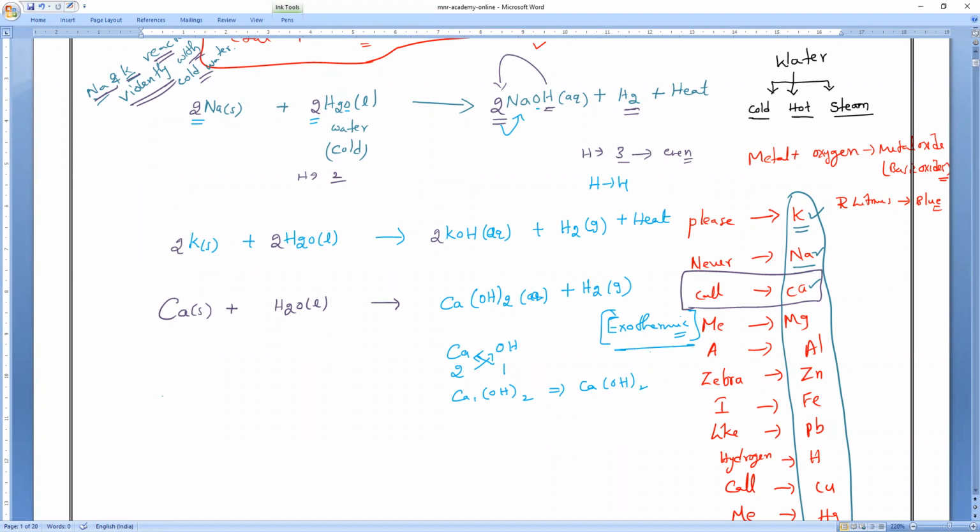That is why they are called, actually, what reactions, everybody? They all are exothermic. Remember, metals react with water.